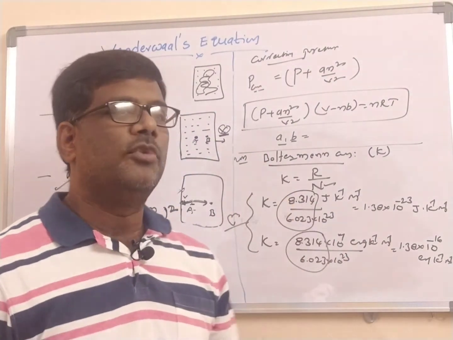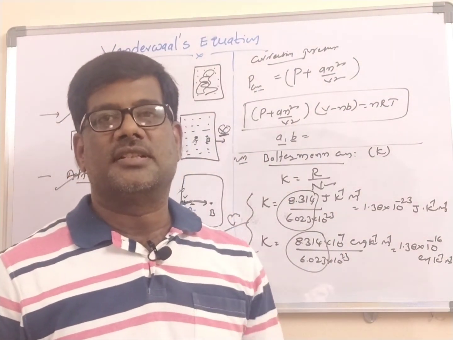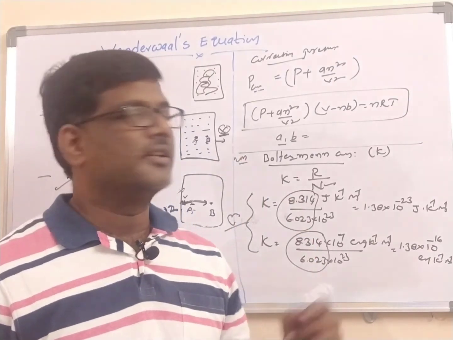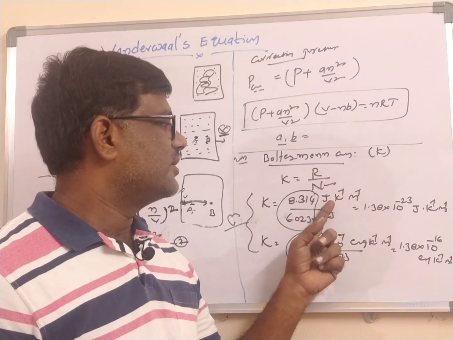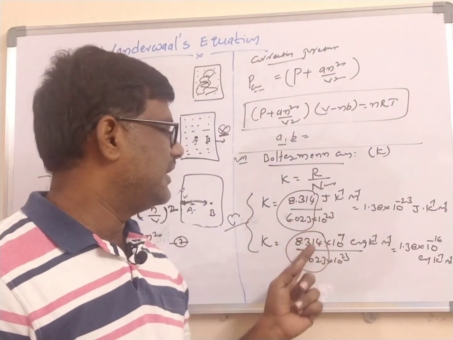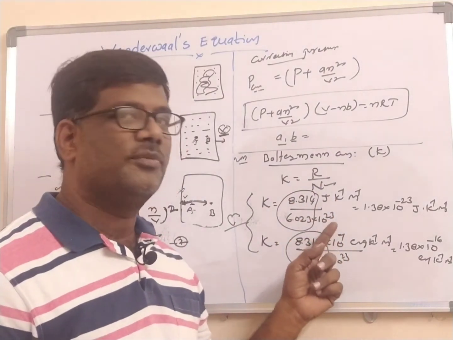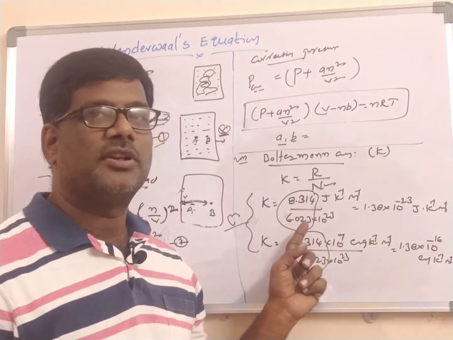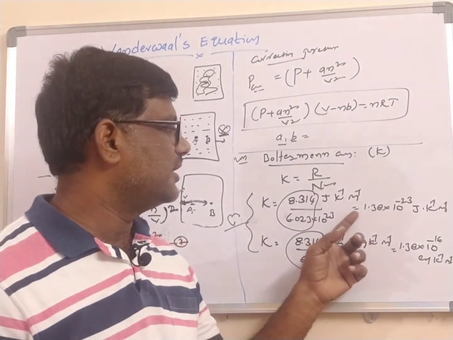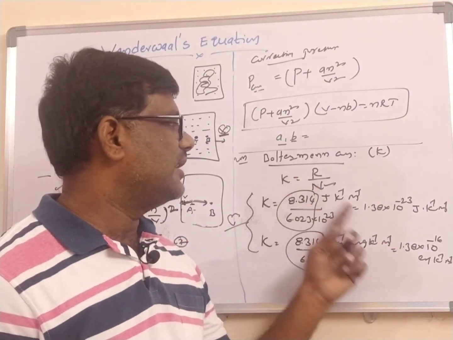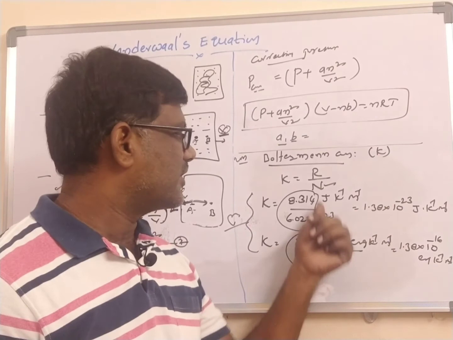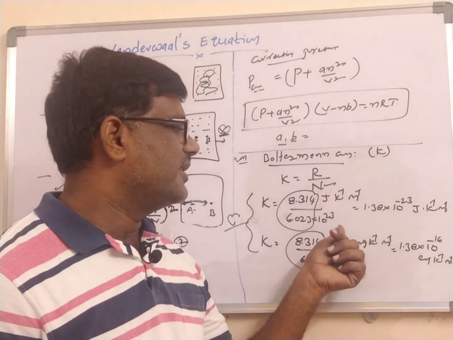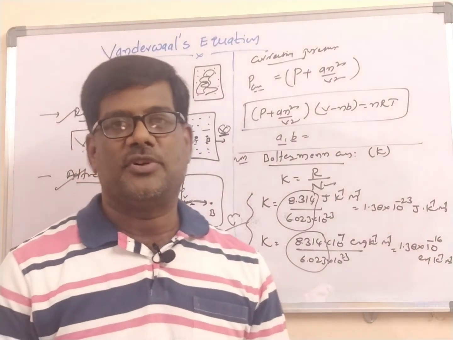Simply you can say Boltzmann constant. What is the Boltzmann constant? It is the ratio between the universal gas constant and the Avogadro number. Universal gas constant in joules has the value 8.314, in ergs 8.314 into 10 to the power of 7 ergs per Kelvin per mole. Avogadro number equals 6.023 into 10 to the power of 23. The value of K in joules is 1.38 into 10 to the power of minus 23. Here 10 to the power of 7 and 10 to the power of minus 23, ultimately you will get 10 to the power of minus 16.